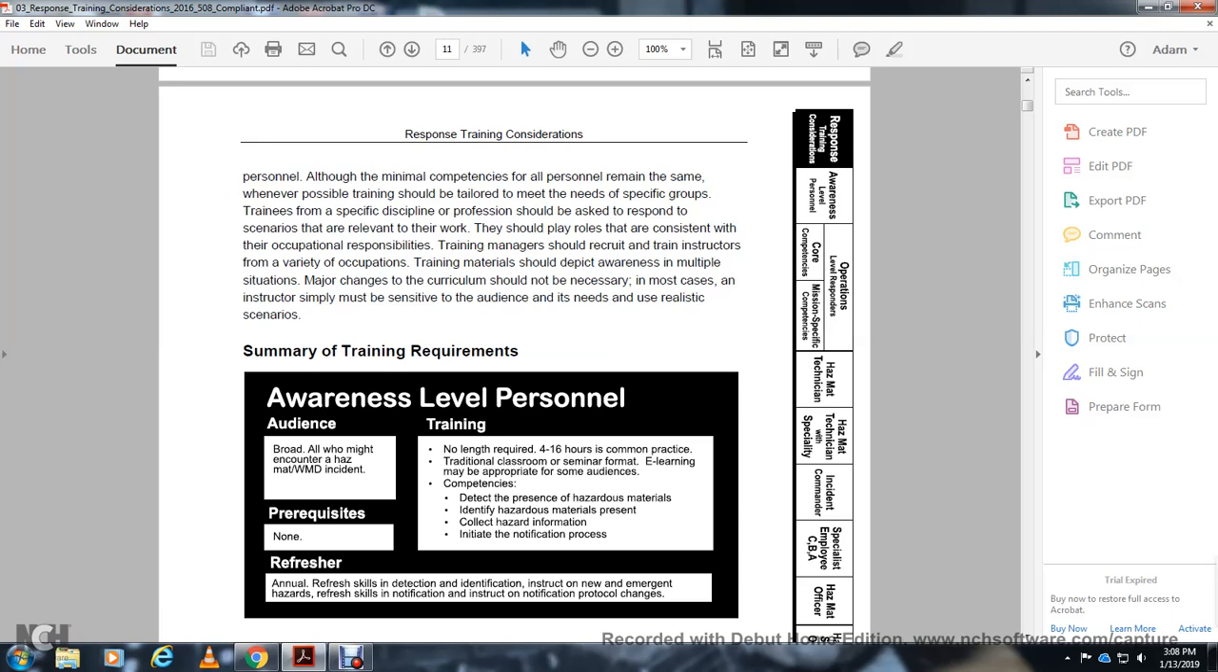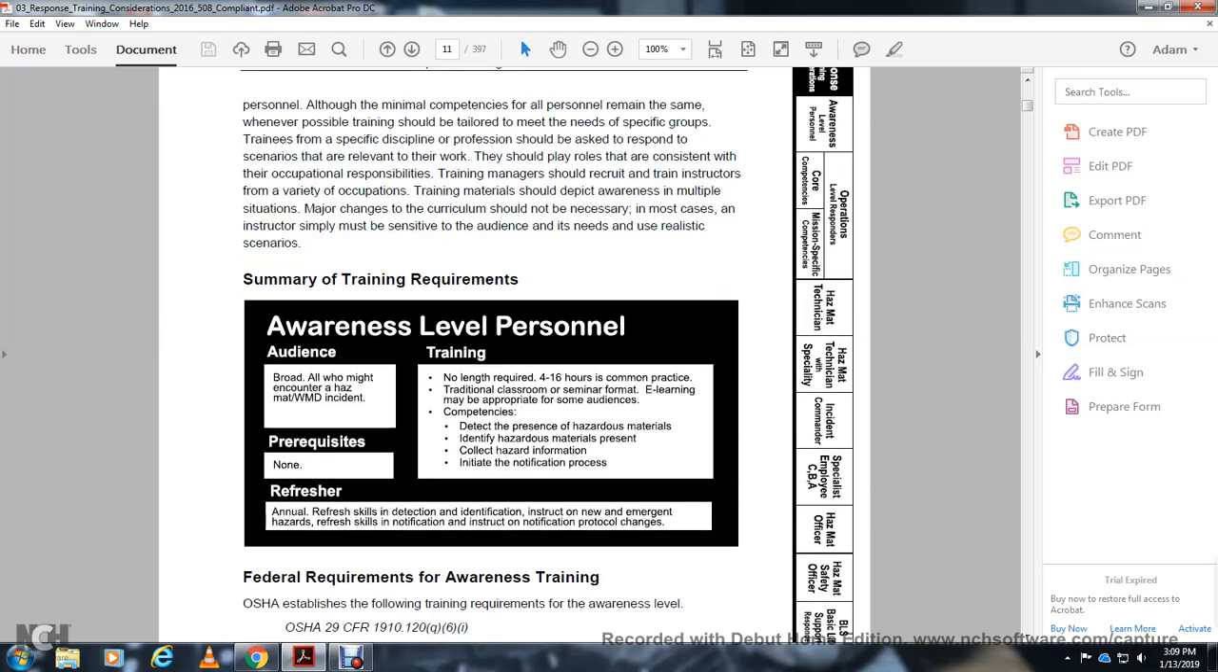Audience: broad, although they might encounter a hazardous material or weapons of mass destruction incident. Prerequisites: none. Refresher training: no length required, 4 to 16 hours. The common practice is a traditional classroom format, though e-learning may be appropriate for some of the audience. Competencies: detect the presence of the hazardous material, identify the hazardous material present, collect the hazard information, and initiate the notification process.